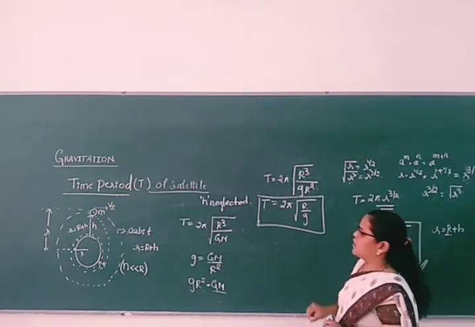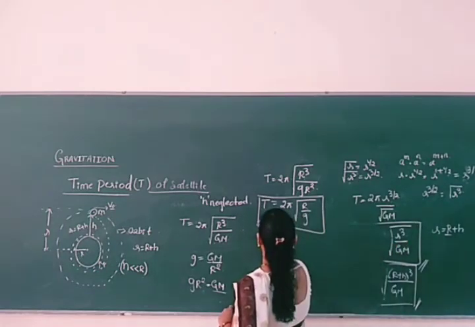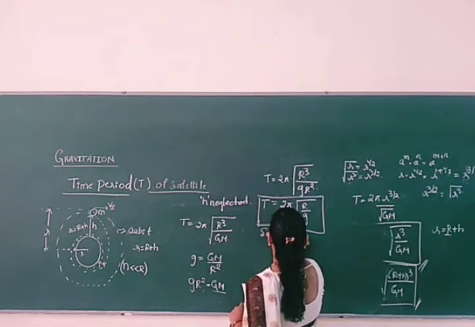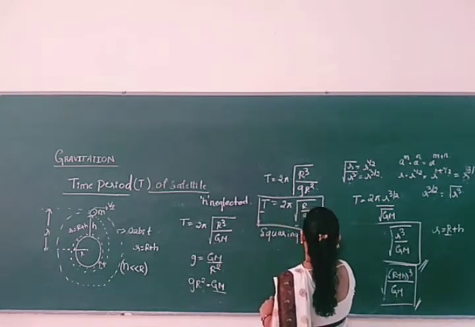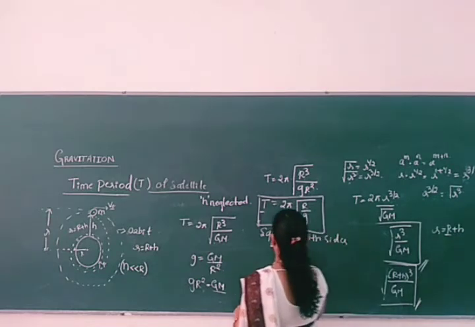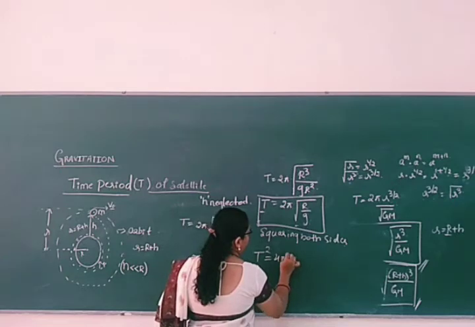If you square this one, squaring on both sides, meaning LHS and RHS, what will you get here? You will get T square equal to 4 pi square.